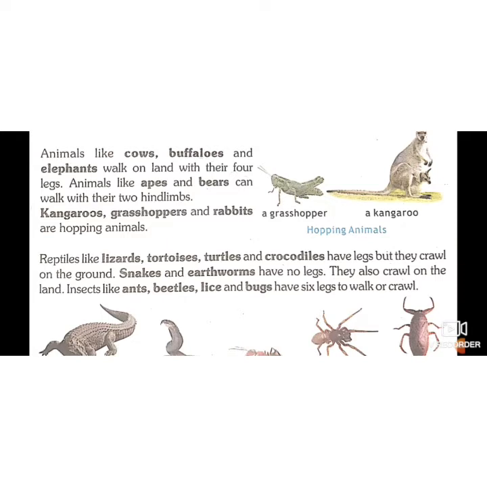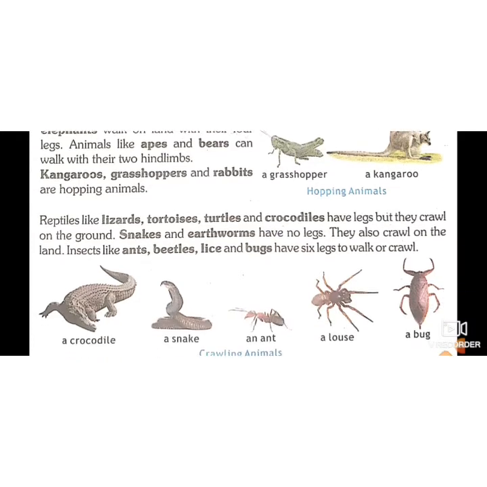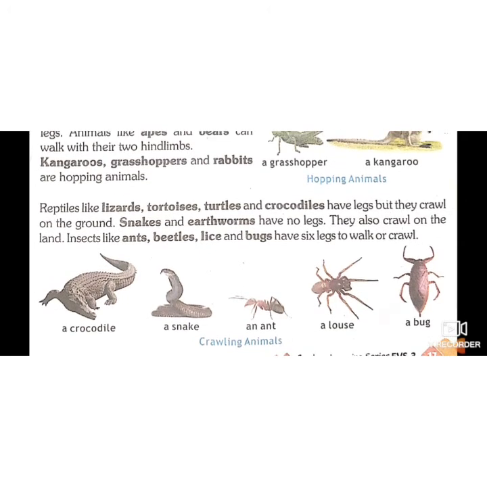We also have limbs. Our arms and our legs are called limbs. Our arms are called forelimbs and our legs are called hind limbs. So apes and bears are also using their legs to walk. Kangaroos, grasshoppers, and rabbits are hopping animals. Hopping means jumping. They jump.